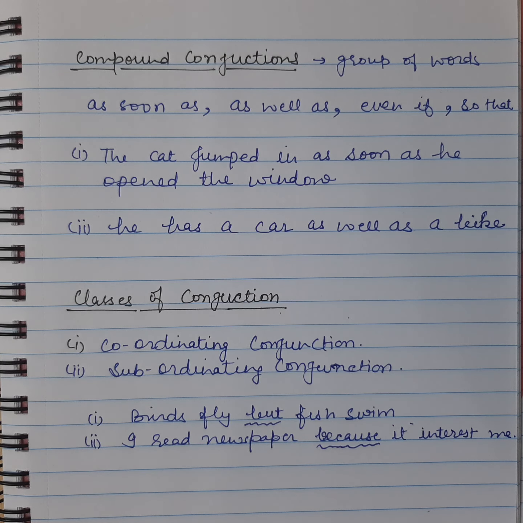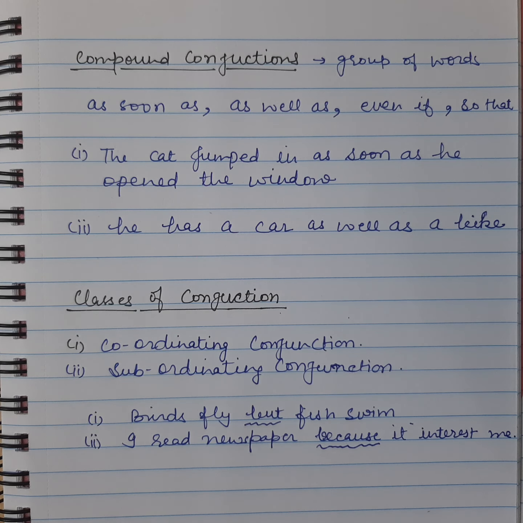So bird fly but fish swim. So there are two sentences which is joined by conjunction but. Bird fly is first sentence, fish swim is another sentence. So both sentences are complete and but is joining these two sentences of equal status. So it's a coordinating conjunction.